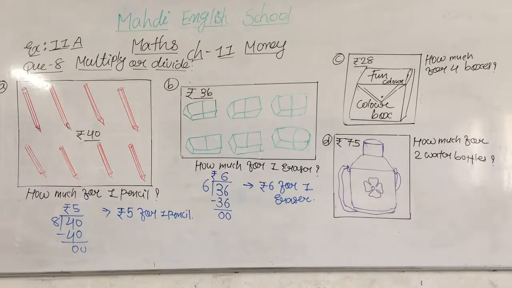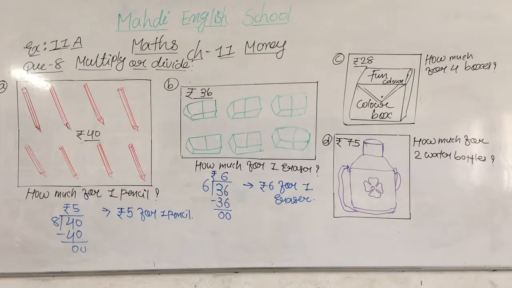The first two sums, questions A and B, were division sums. Division of money. We first divide and then we get the answer. Let's check question number C.